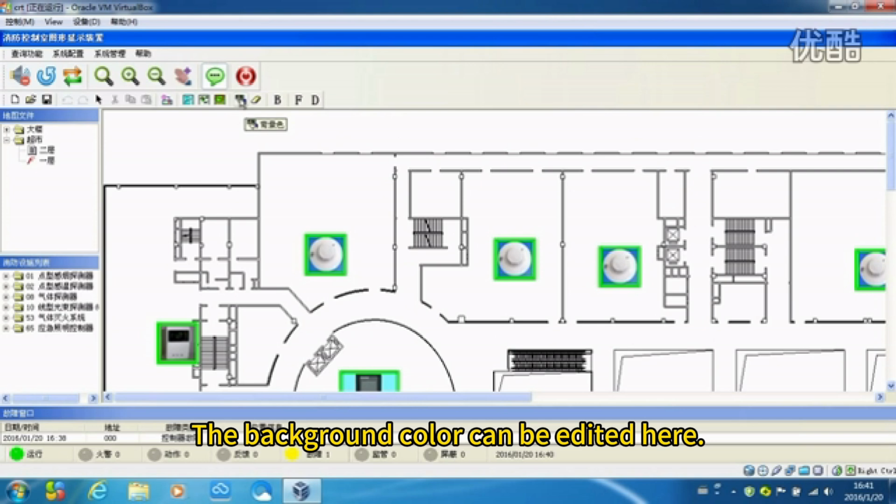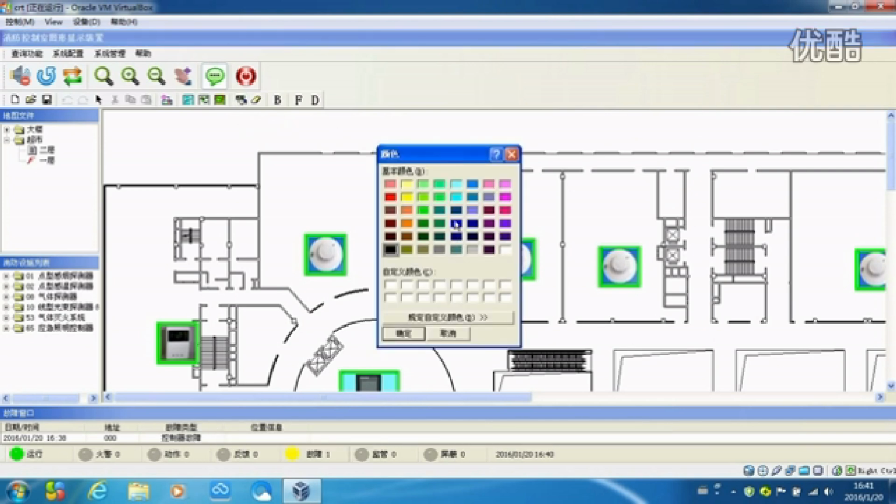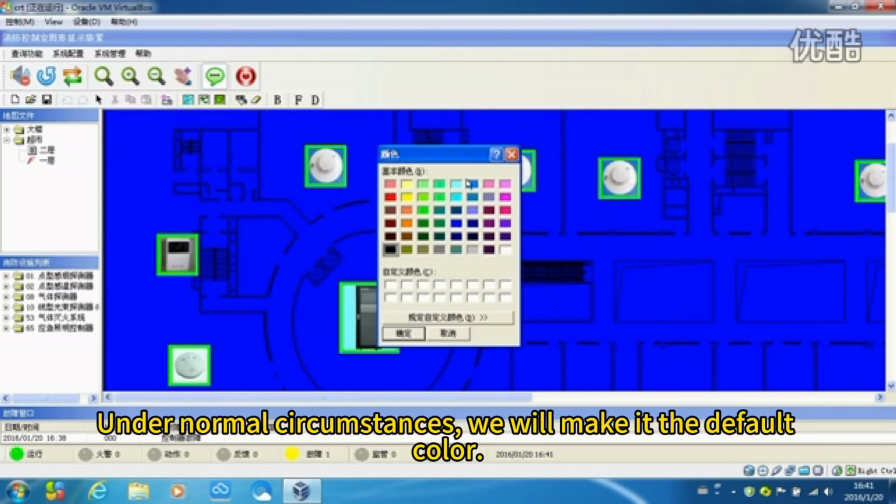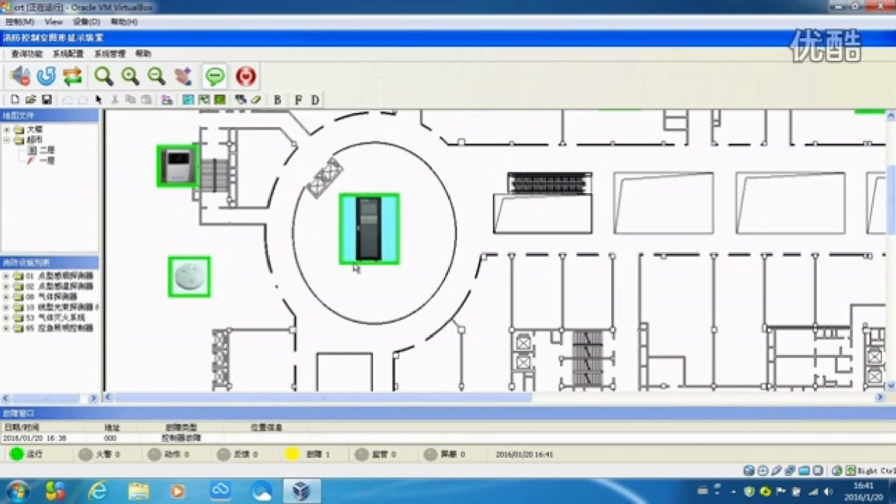The background color can be edited here. Under normal circumstances, we will make it the default color. Okay, that's it for CRT. Thank you for listening. Bye.